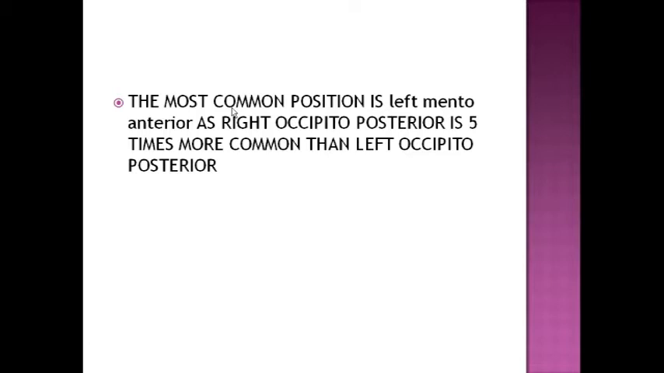Occipito-posterior is not a normal position. Occipito-anterior is the most common position. In the abnormal position, occipito-posterior is more common, and in that, right occipito-posterior is more common. So in a baby which is right occipito-posterior, if something has happened and extension occurs, not flexion, then it shifts from right occipito-posterior to left mento-anterior. So it is more common, as I will tell you.